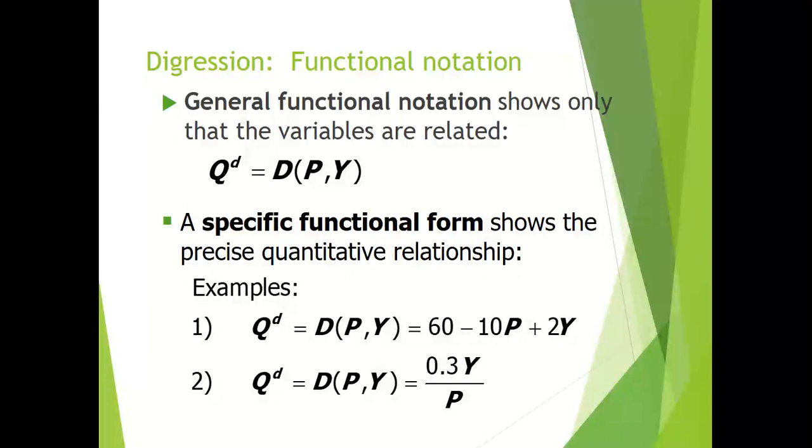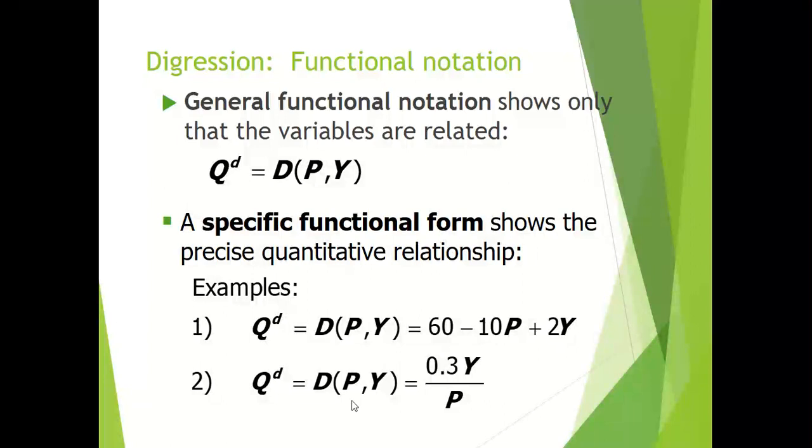The sign of the coefficient shows the relationship between those variables, either positive or negative. Here the sign of aggregate income is positive, that is plus 2. If aggregate income increases, then quantity demanded for cars also increases and vice versa.